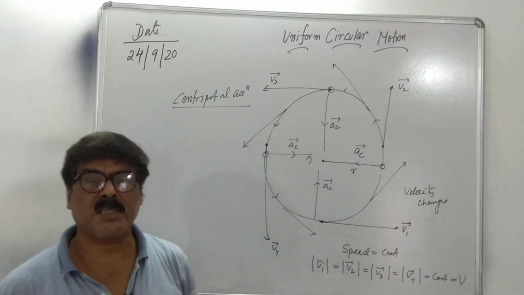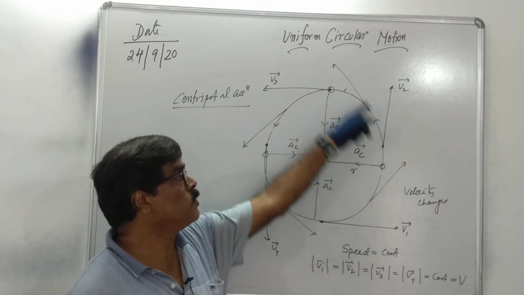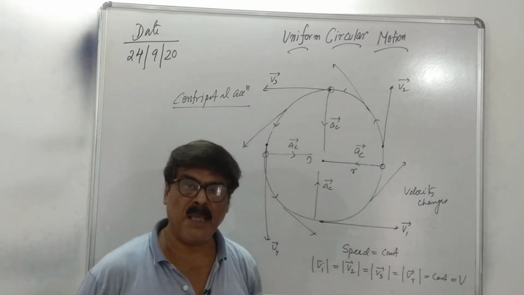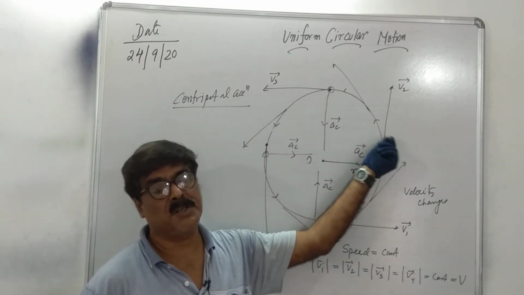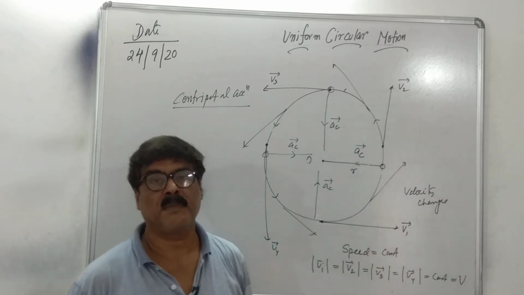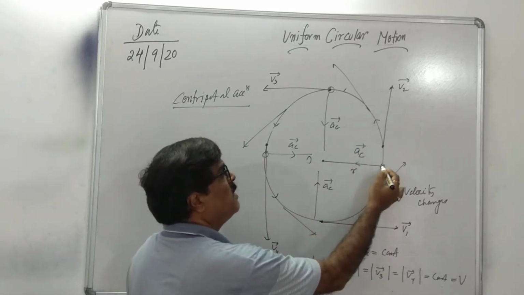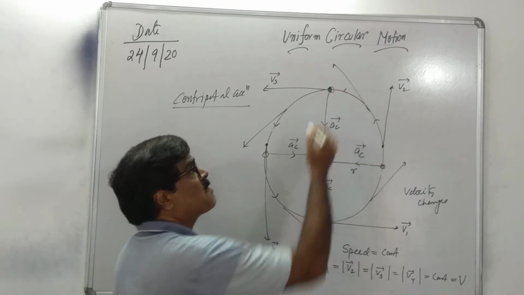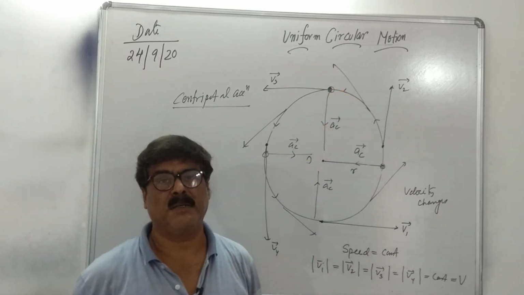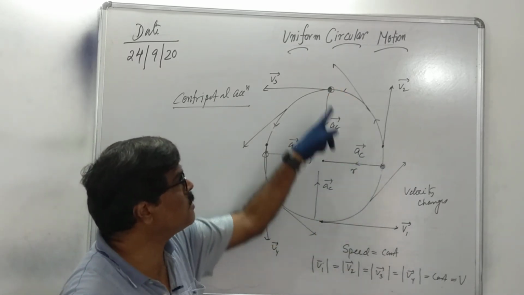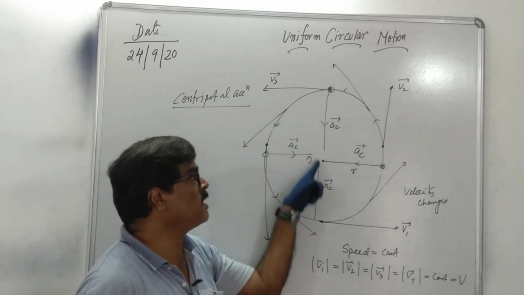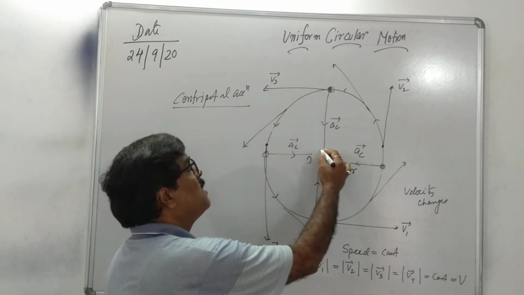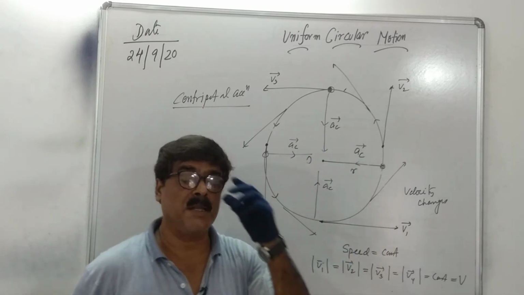The very simple concept: when a body moves in a circular path with uniform speed, due to change of direction, velocity changes. Then an acceleration acts on the body, the direction of this acceleration is along the radius towards the center, and this acceleration is known as centripetal acceleration.